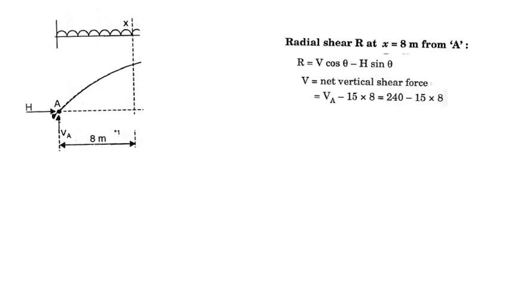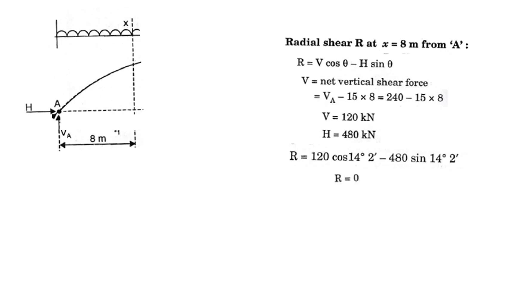One is VA and the UDL up to 8 meter, that is 15 into 8. So you get the shear force at the section as 120 kilonewton. H we have already found out as 480 kilonewton. So substitute in the formula. We get R as 0.